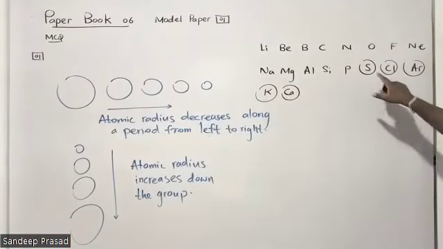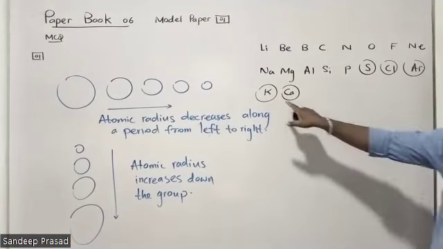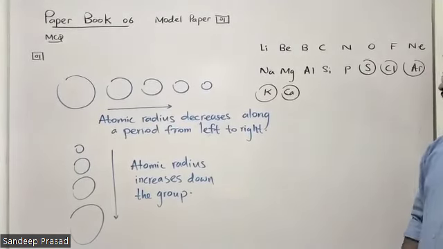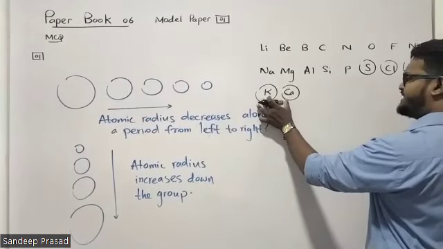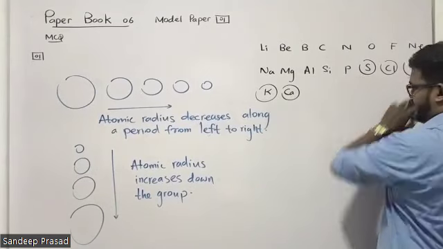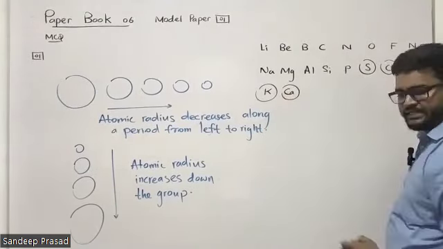Students, you know that sulfur, chlorine, argon, these 3 elements belong to the 3rd period of the periodic table. Potassium and calcium both belong to the 4th period. Then definitely potassium and calcium both have a greater radius than sulfur, chlorine, argon. Now you have to compare potassium and calcium.